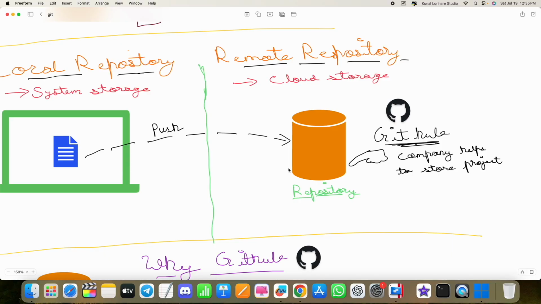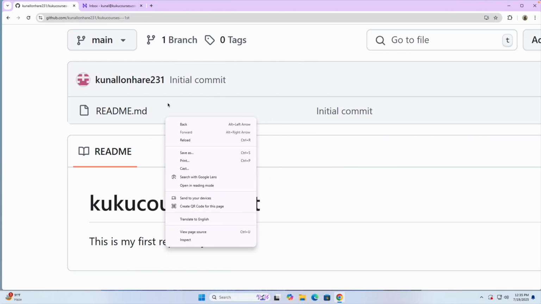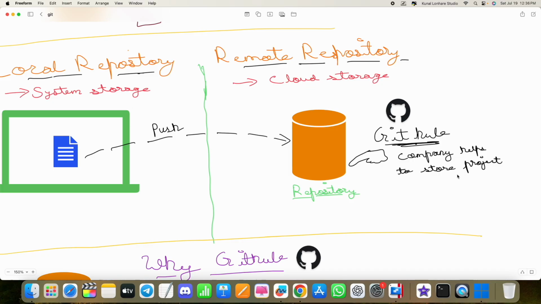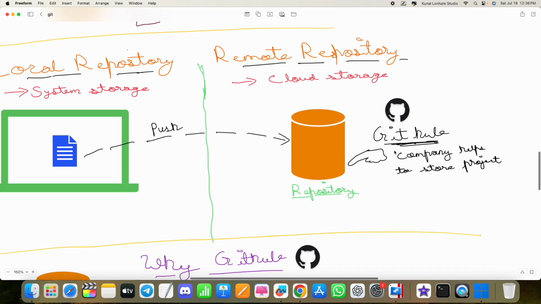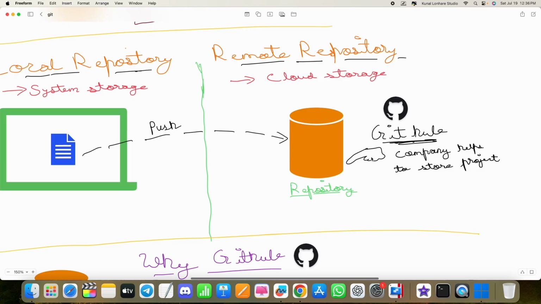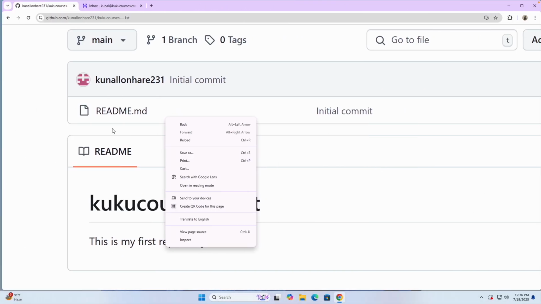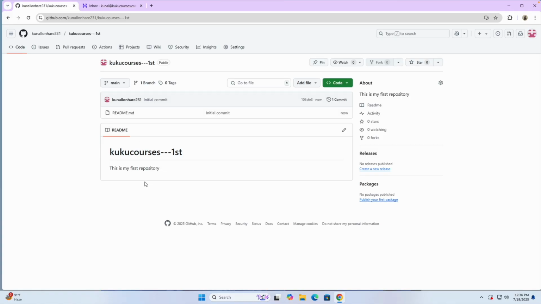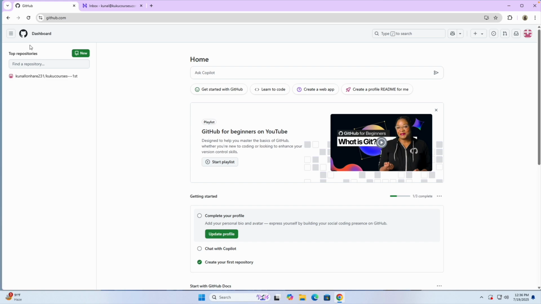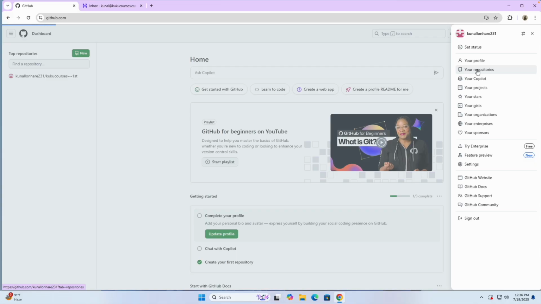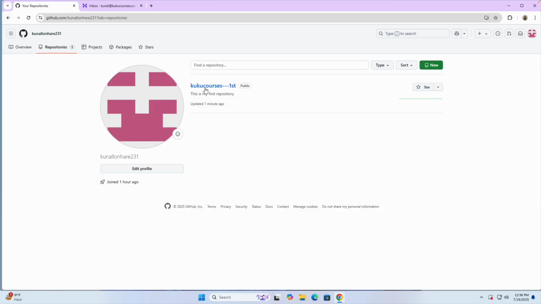We are going to discuss that as well, but currently I'm just teaching you how things work in GitHub, how you can create a GitHub repository from GitHub only. But don't worry, at the end of the course you will understand each and everything. And do not worry if you face a problem in the location. Just click on this profile button, and here you can see the repository you created. Also you can go to your profile, click on your repositories, and here you can see all the repositories you have created. So that's how it works.